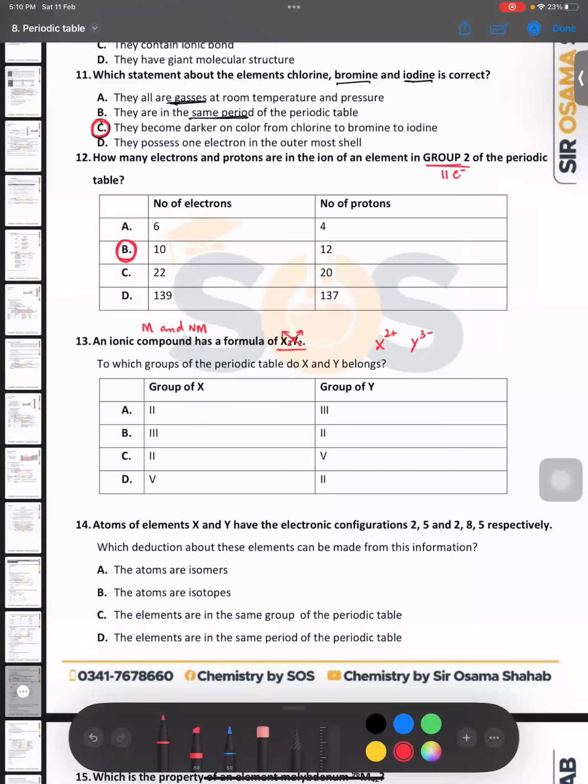In this way you can identify that X is from group 2 and Y is from group 5. So the right answer would be C. Right, bacho?